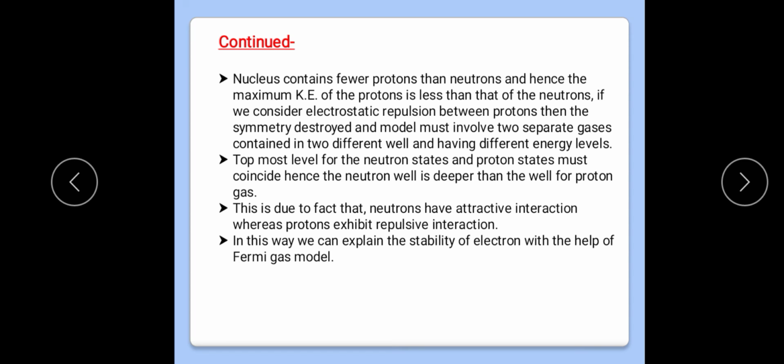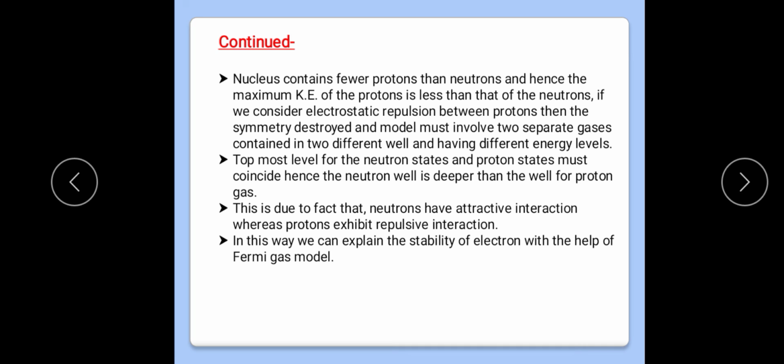If we consider electrostatic repulsion between protons, then the model must involve two separate gases contained in two different wells and having different energy levels. The topmost level for the neutron state and proton state must coincide. Hence, the neutron well differs from the well of the proton gas.